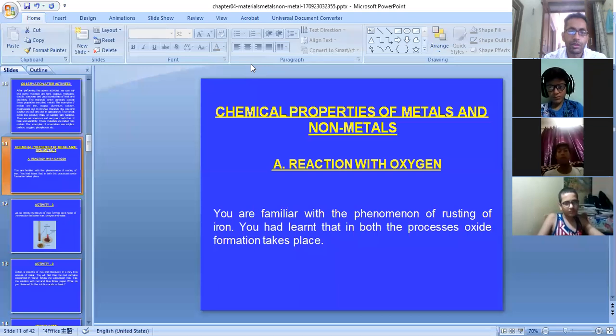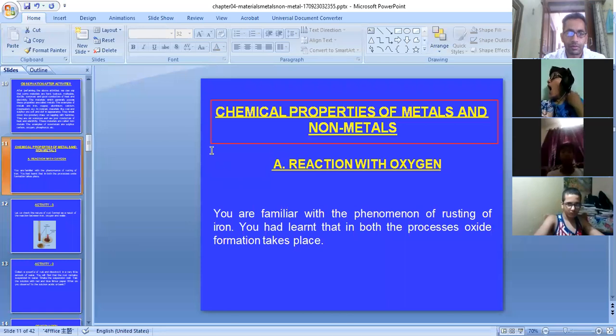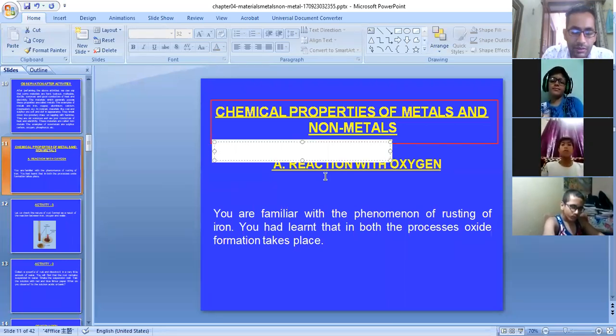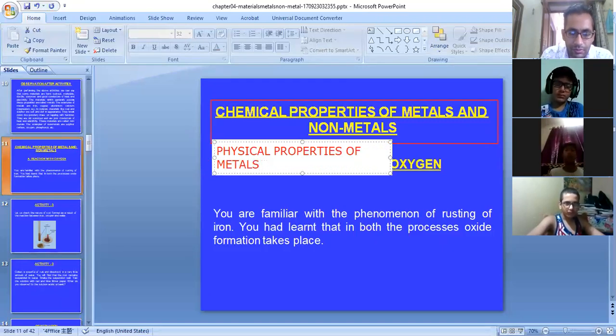Now we will move on to the next section, that is the chemical properties of metals and non-metals. So what we have studied so far are the physical properties of metals. What are those?